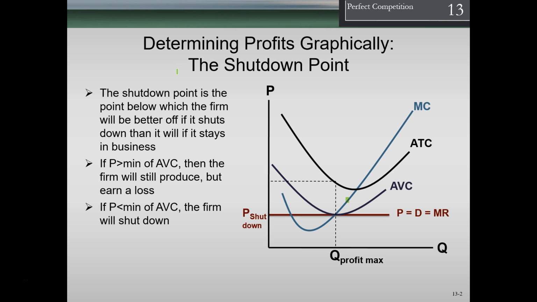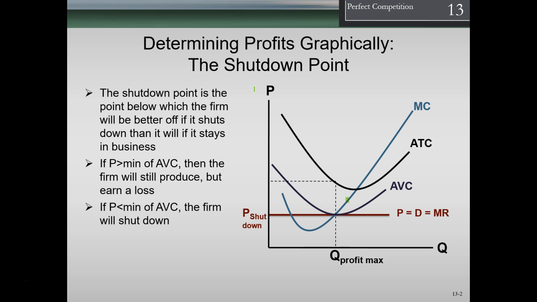So now we're going to talk about the shutdown point. We're going to talk about it graphically. So here's going to be our graph at this point. Our question is, at what point should we shut down? And we're basically talking about the short run in this case and not the long run. In the short run, at what point should we shut down?